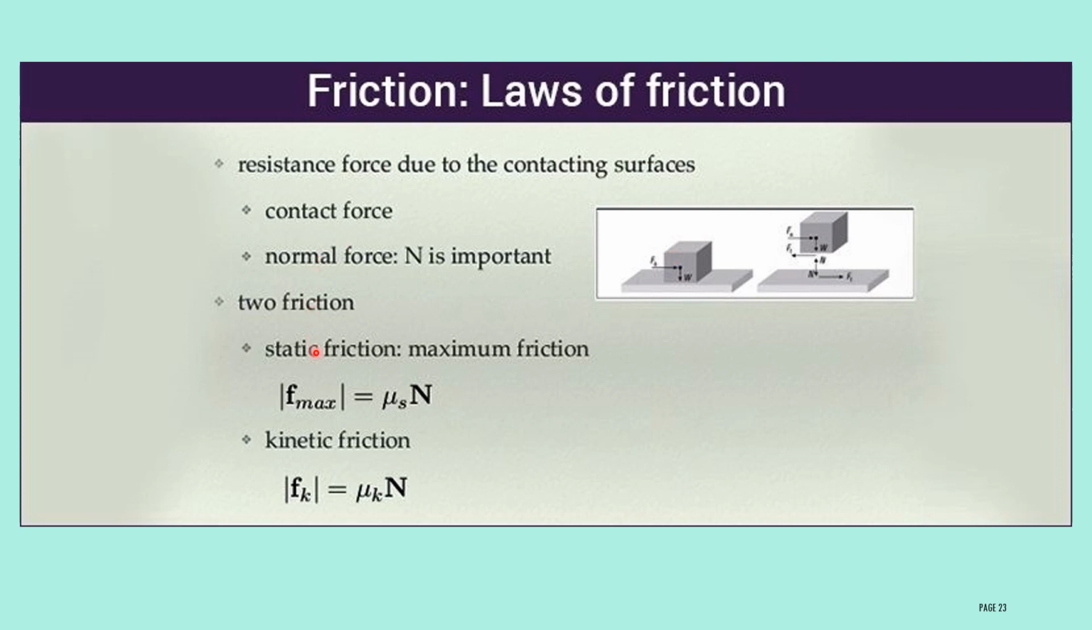Then two frictions, one is static friction, another one is kinetic friction. In the case of static friction, the frictional force will be maximum. Let us express this in mathematical form. F maximum is equal to mu s into N. Here the small f indicates the frictional force, which will be maximum. Then mu s is nothing but the coefficient of static friction, and N is the normal force. Then in the case of kinetic friction, Fk, the frictional force is mu k into N, where mu k is the coefficient of kinetic friction.